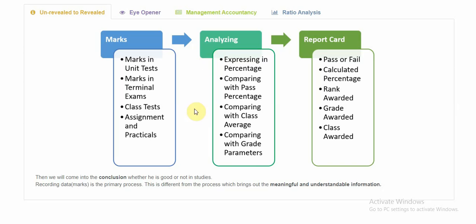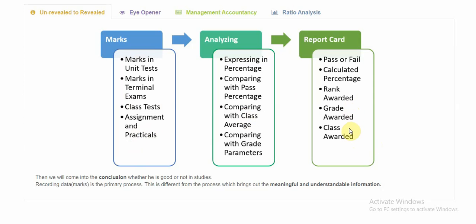So after all of this analysis, the analysis and the workings will be put into the report card. This report card will give us the information about that particular kid. It will tell us whether the kid has passed or failed, the calculated percentage and rank that the kid has been awarded, and the grade he is awarded with. The class is pretty much similar to grade. It is first class, second class, we usually say that. So this way marks, that is the raw data, will be analyzed and put into the report card.